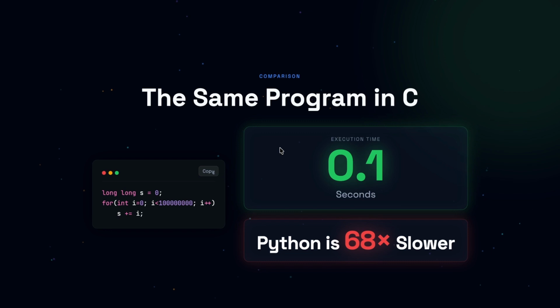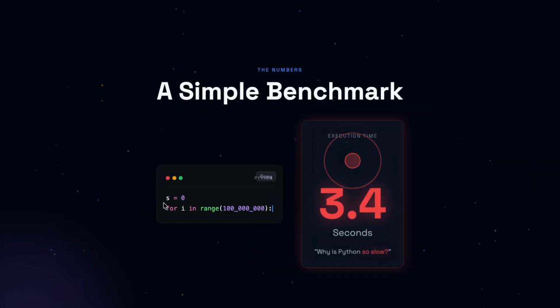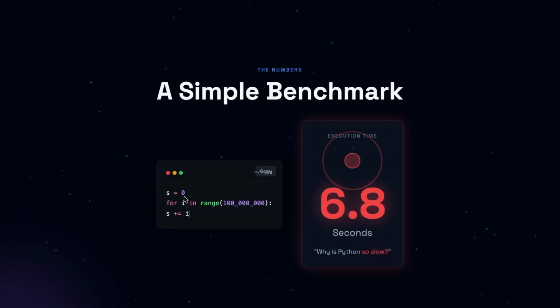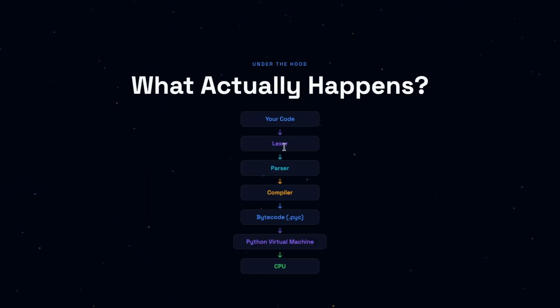For example, in this code there is a = 0, where a is an identifier and equal to is an operator. That's what the lexer does. Then it passes the tokens to the parser. The parser takes those tokens and checks whether the syntax is correct or not.